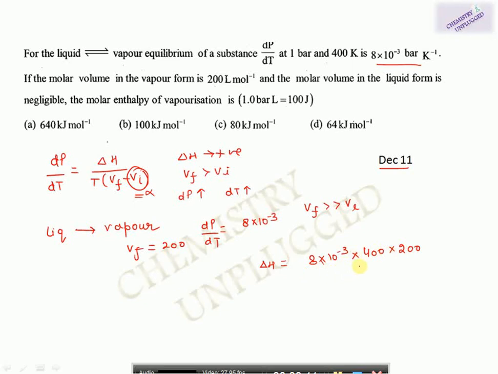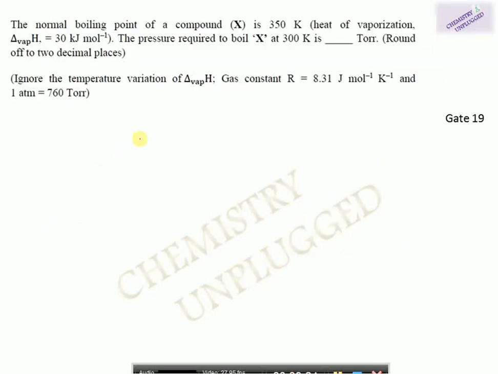So this dP over dt is given, so now you can calculate it from this. So this will become your enthalpy of vaporization. Okay, then the second form of equation is log P2 over P1 equals minus dH over 2.303. This is the integrated form of the Clausius-Clapeyron equation. This is the second form of the Clausius-Clapeyron equation.